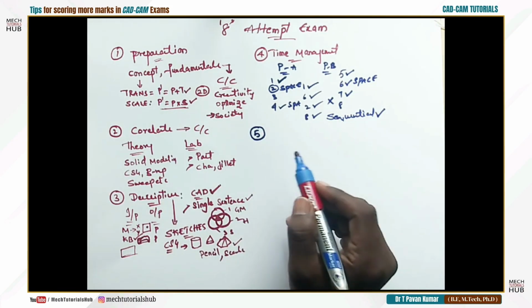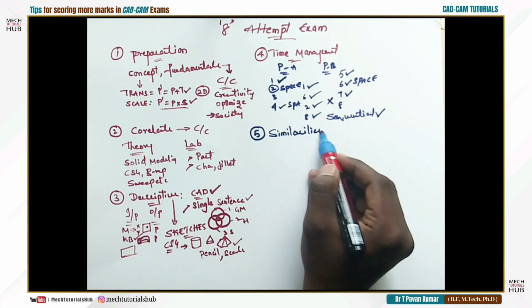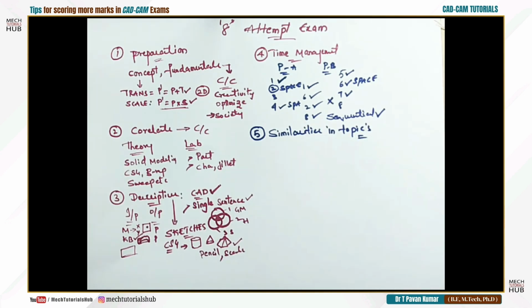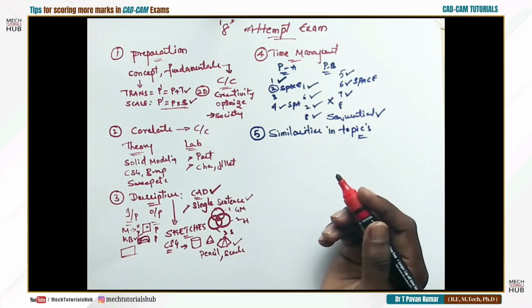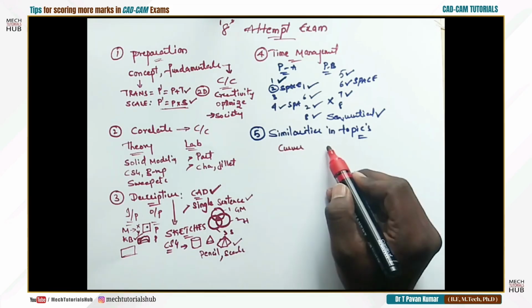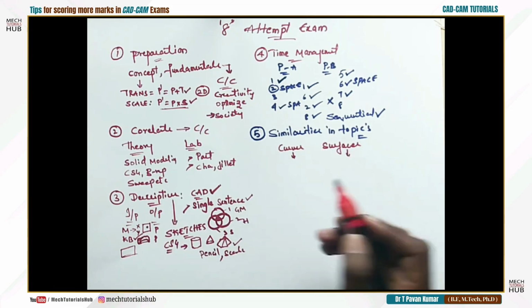Number 5, what I feel, is similarities. Try to find the similarities in the topics you are going to deal with. Similarities means, for example, if you are dealing with a CAD CAM subject, we are dealing with the CAD CAM subject. Now what are the similarities? For example, if you take topics called curves and surfaces, if you take these two topics, what are the similarities?